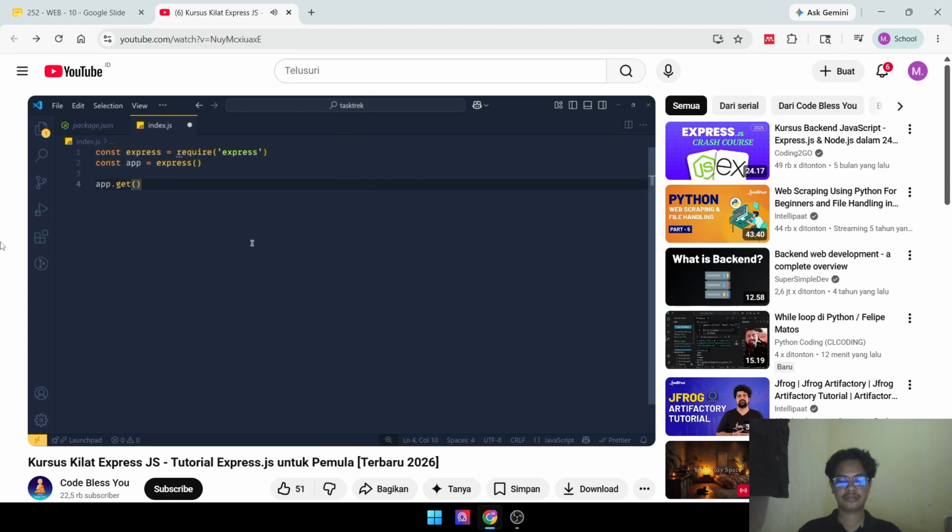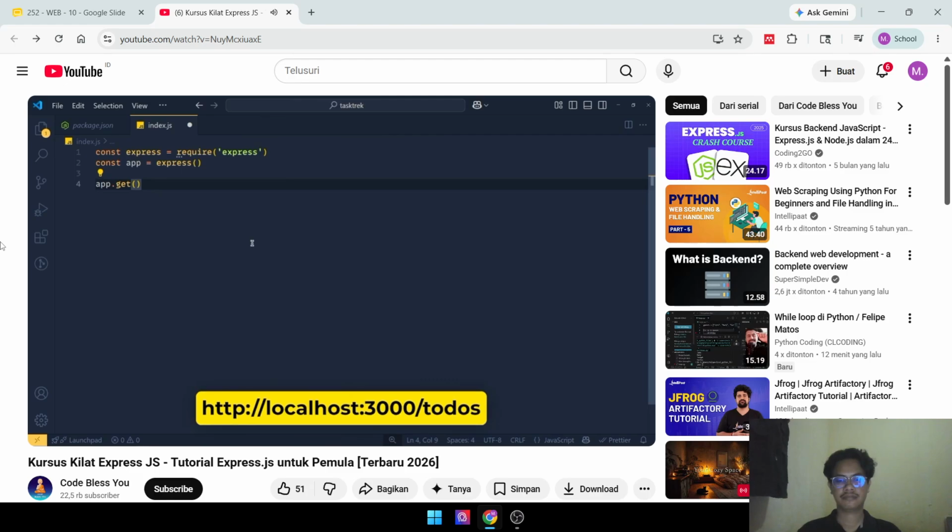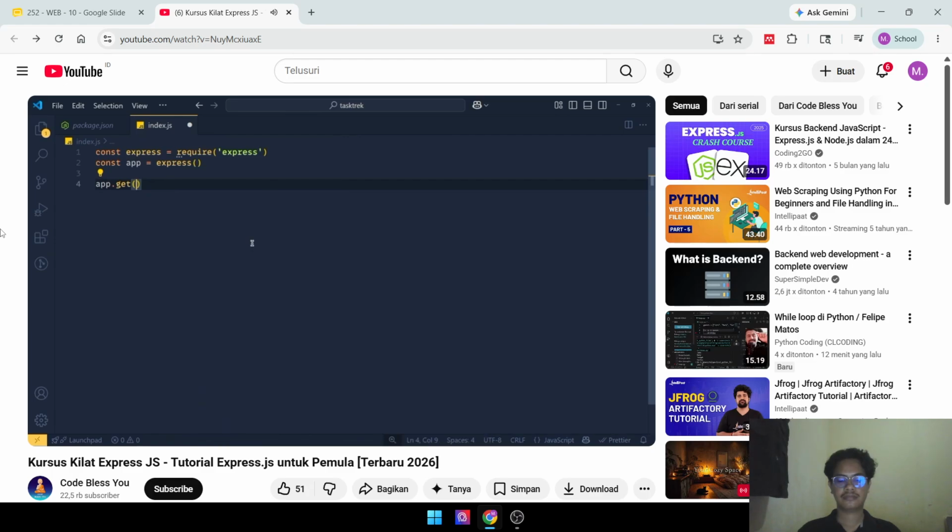So in this get method, as the first parameter, we have to write our API endpoint name. Suppose we want to define a GET API for the URL http://localhost:3000/todos. Now what is our endpoint in this URL? Right, /todos is our API endpoint, and that's what we have to write here as the first parameter. Make sure we add / first, otherwise this will not work properly.